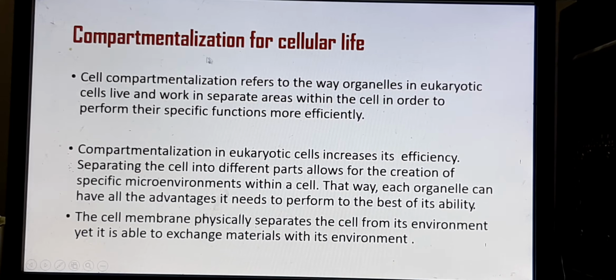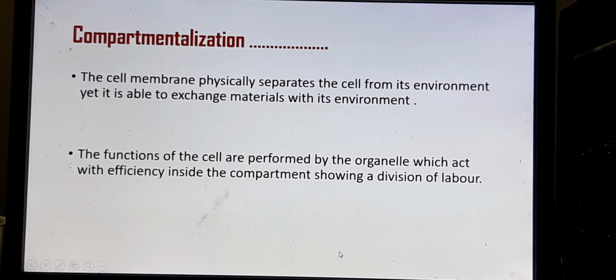Each cell has its specific function. So it gets a separate area, just like we have a separate house, and inside the house you also have separate rooms. In the same way the cell has separate organelles where specific functions are carried out. This compartmentalization is also important for the best efficiency of the cell. You can see the cell membrane is physically separated, but yet it is able to exchange material with its environment. And the functions of the cell are performed by the organelles.